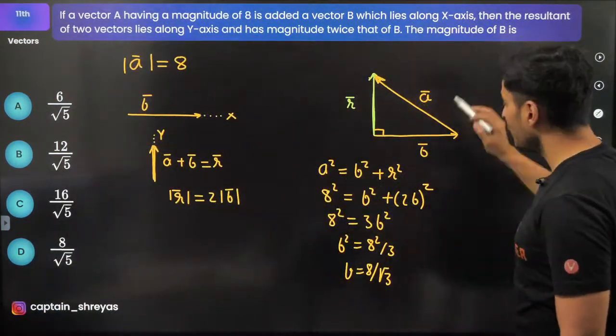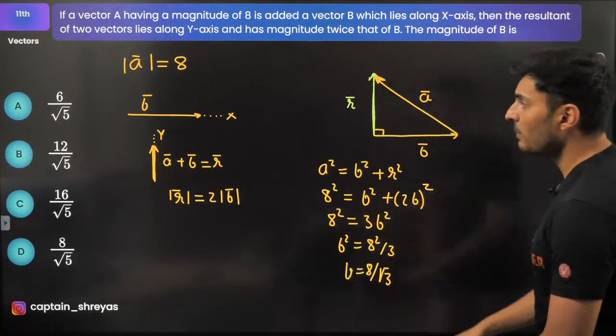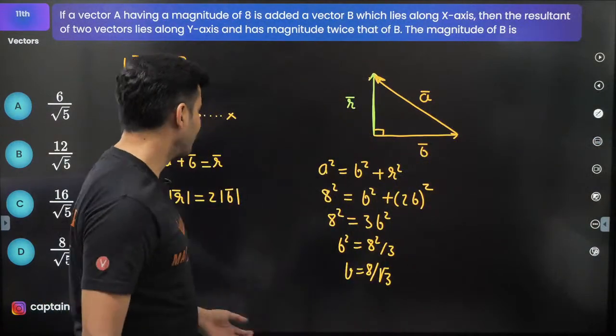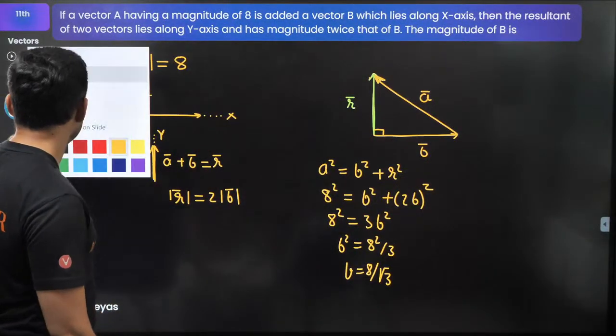Let's see. Magnitude of B. Yes, magnitude of B is 8 by, I think, what am I doing, guys? I'm so sorry, guys. I feel very stupid. See, this is a silly mistake.